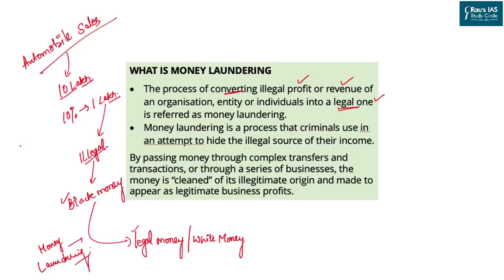Alright, so in this entire process, what is that person doing? He is trying to hide the illegal source of his income. So what was the illegal source? Violation of tax rules. After legalizing this money, that person can either consume it, invest it, or save it. But in the eyes of the authorities, this money will turn out to be legal. So this is the entire concept of money laundering.